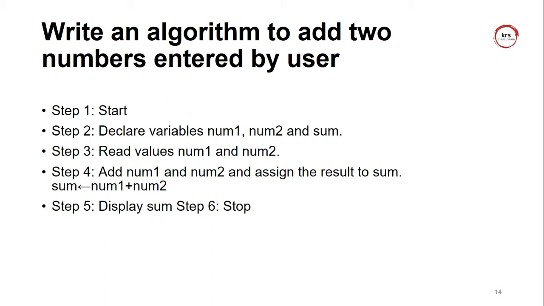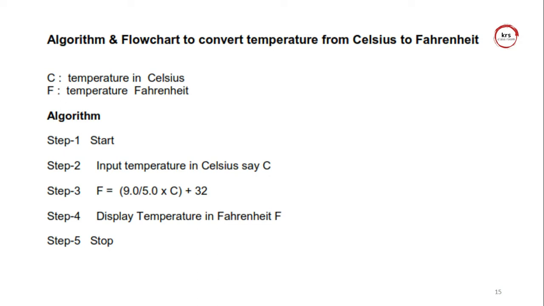Then the fifth step: display sum. Whenever you have read the input and declared the variable, you should always print the corresponding result. That is very, very important when you are writing an algorithm. So the basic steps are: start is the initial step, declare the variable or read the input variable is the second step. Then third, operations or process. Then fourth, display or print the result. Then the final step is the stop keyword. So it is a simple algorithm to add two numbers entered by the user.